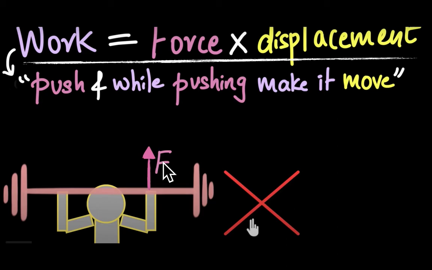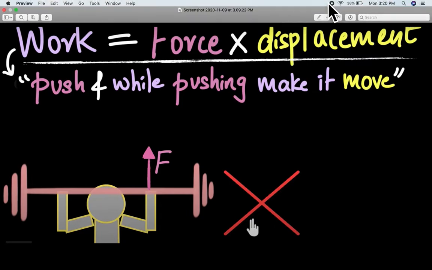So for work to be done, there should be two necessary conditions. Number one, force should be applied, and number two, the object should show some displacement. Only then can we say work is done in physics.